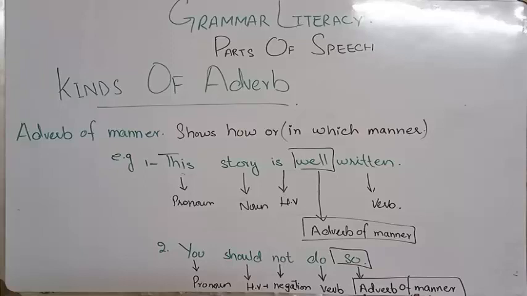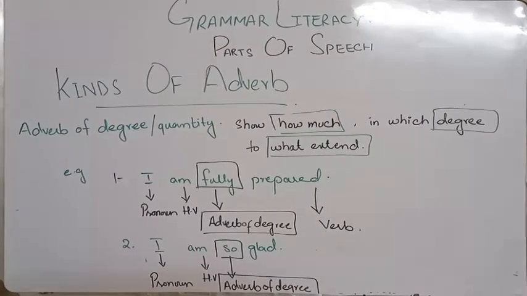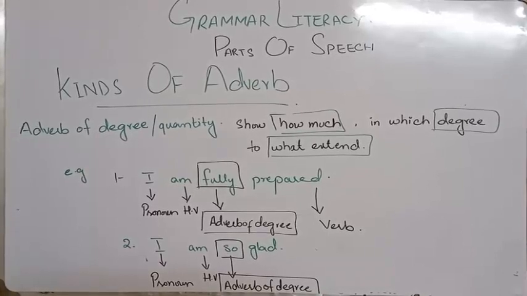Now let's go to the next kind. Alright, our next kind is adverb of degree or quantity. Okay, so degree and quantity both tell us how much that thing is, how much or in which degree or to what extent it is going to happen. So first example is, I am fully prepared.